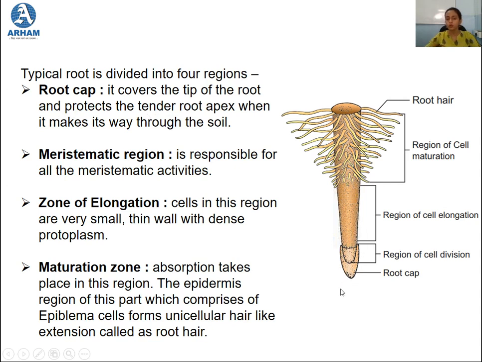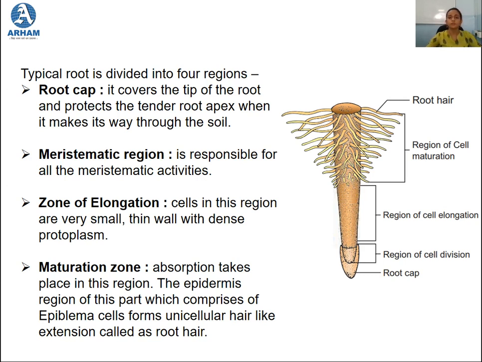The next one is the meristematic zone, and the meristematic region is responsible for all the meristematic activities. Here is the division of cells. What is a meristematic region?